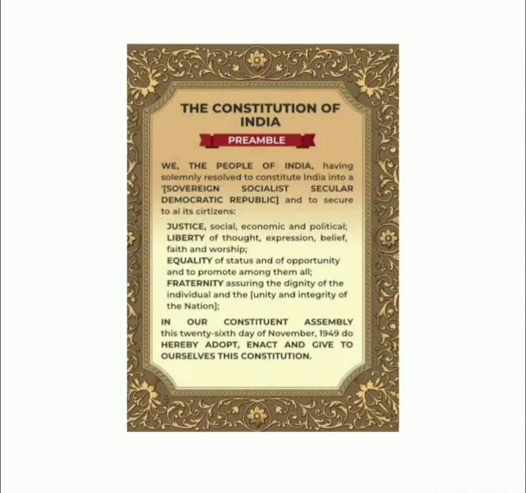Sovereign means India has its own independent authority, and socialist, which contains democratic socialism, and secular indicates that the citizens have complete freedom to follow and practice any religion. For example, every person has a right to follow any religion according to the systems of law, like Hindu, Muslim, etc. Democratic means people enjoy equal political rights like electing their rulers. Republic indicates that India is elected by people. Here, India is a republic country.